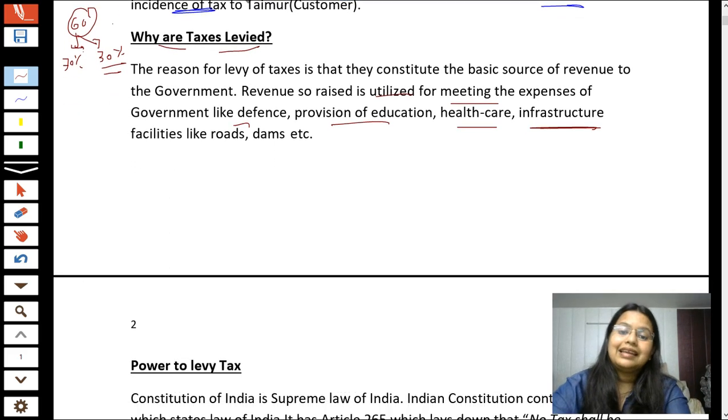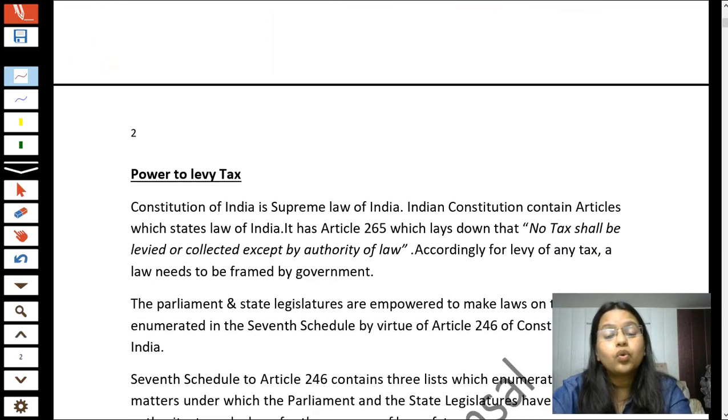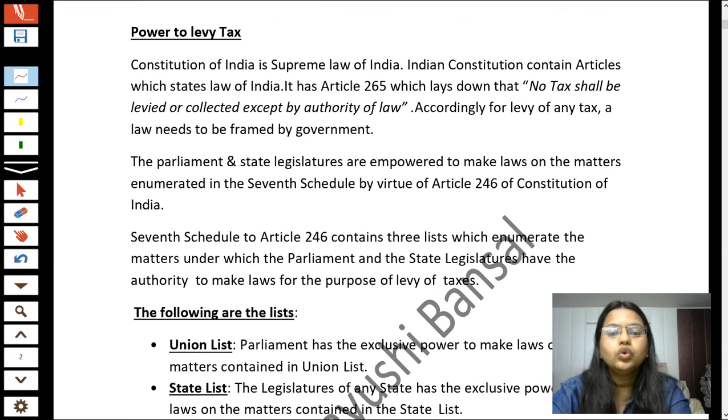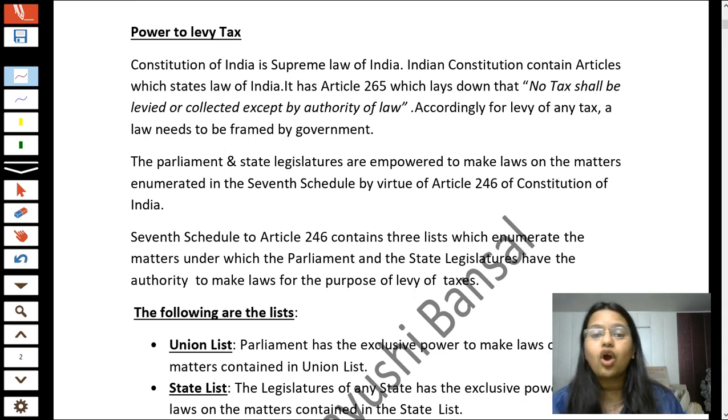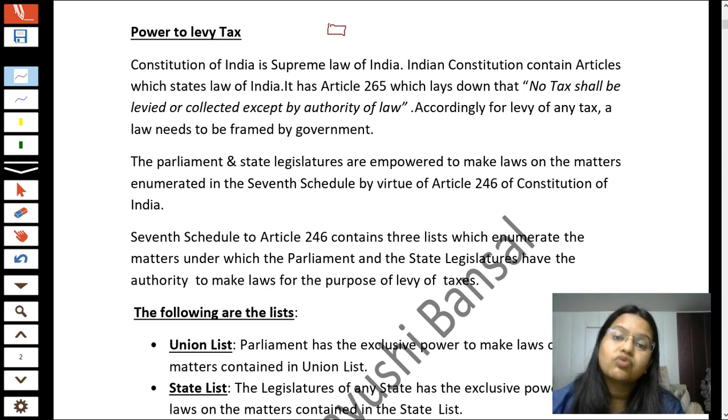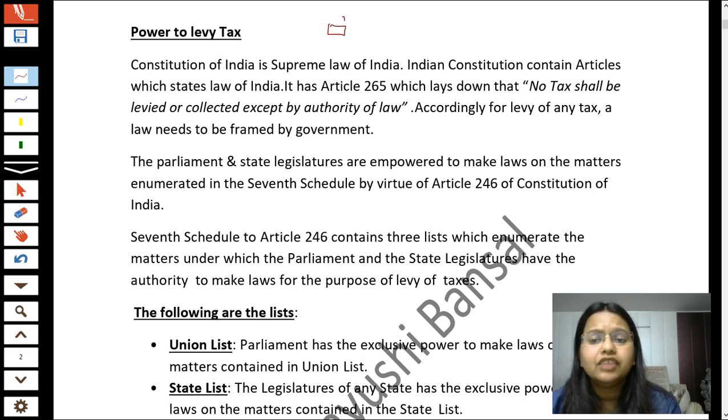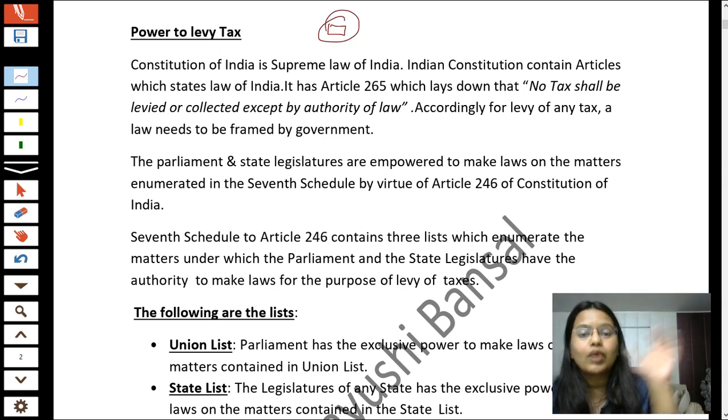Now, students, the next question comes: who has the power to levy tax? We know that the government has the power to levy tax and they have to frame law. Why are they framing law? We all know that every year they are framing law. Every year, students, for your kind knowledge, income tax provisions will change in the form of the Finance Act. We will read about what is the Finance Act.